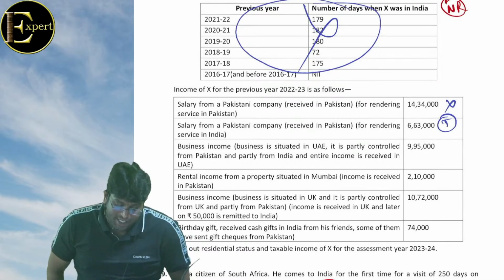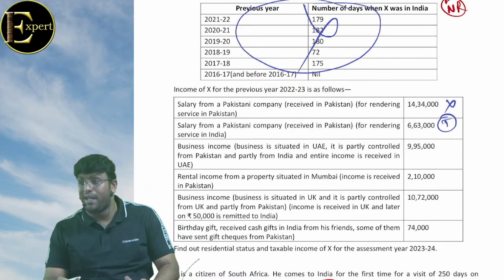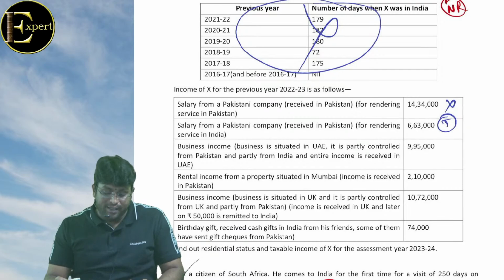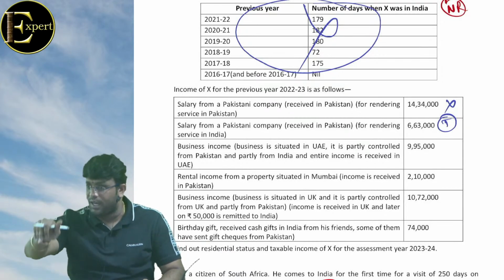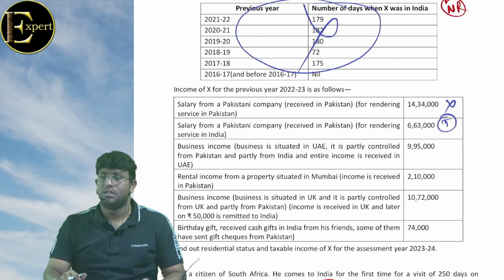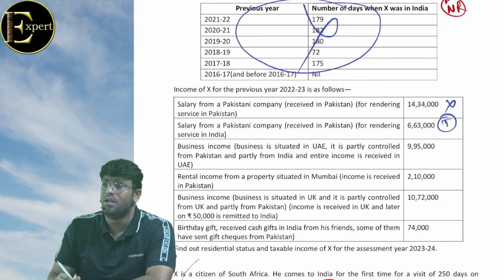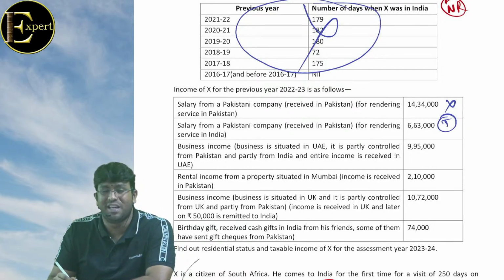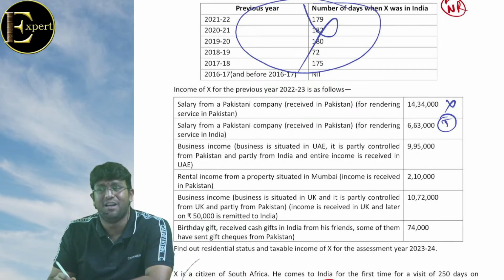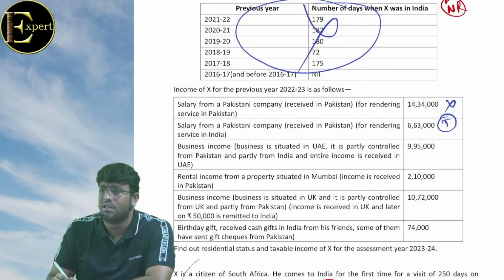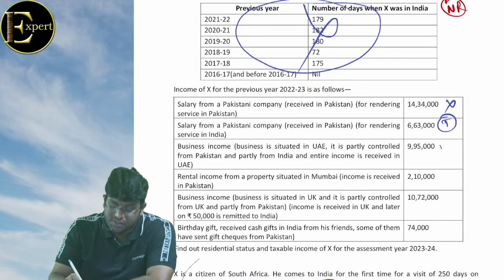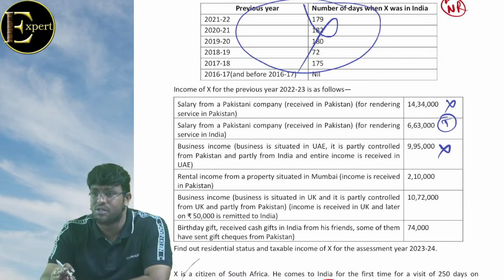Partly controlled from Pakistan and partly from India. Wow. And entire income is received in UAE. Nonsense. Foreign income only. Foreign income only, no? But it is partly controlled from. बोलो क्या होगा? होली चाहिए. क्या बोल रहा भाई? होली और पार्टली भी चलता ना? क्या है आंसर? Indian income. Nonsense. It is foreign income and it is not taxable.